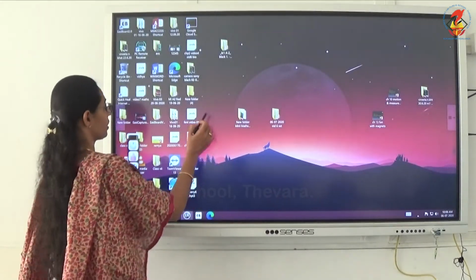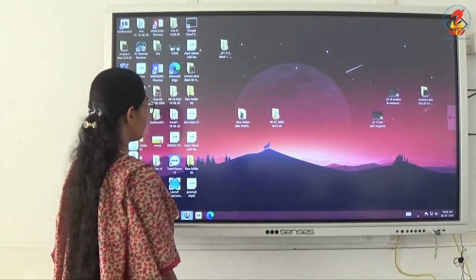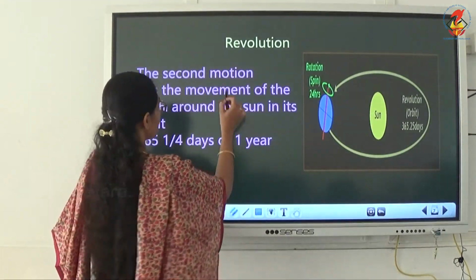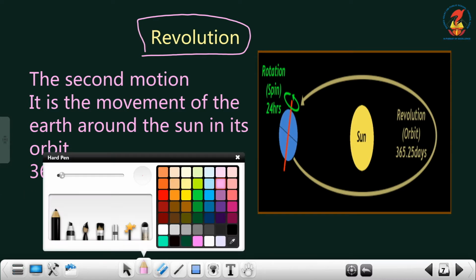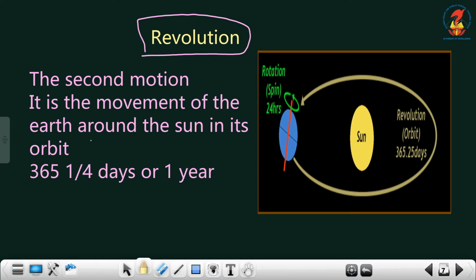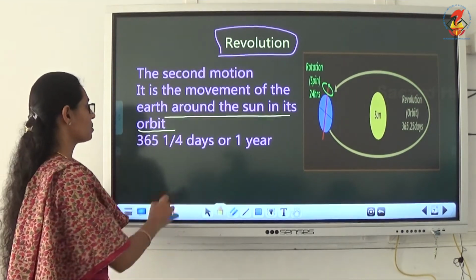The second motion of the earth is known as the revolution. It is the movement of the earth around the sun in its orbit.